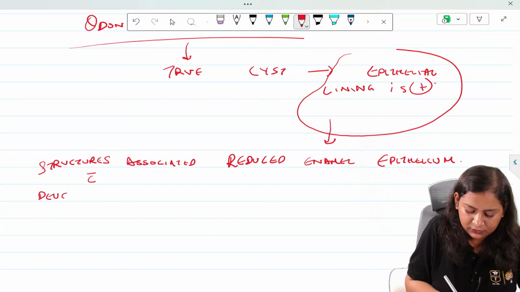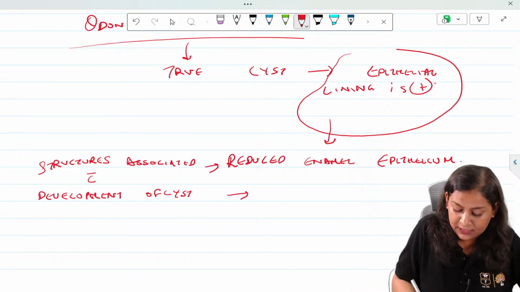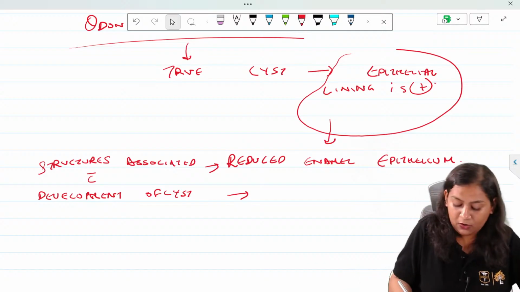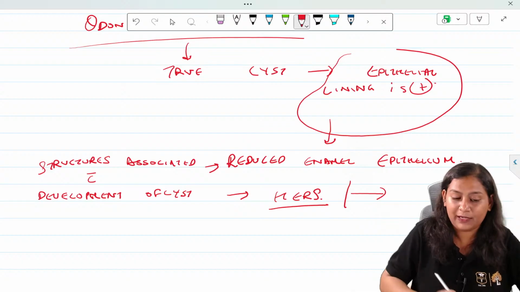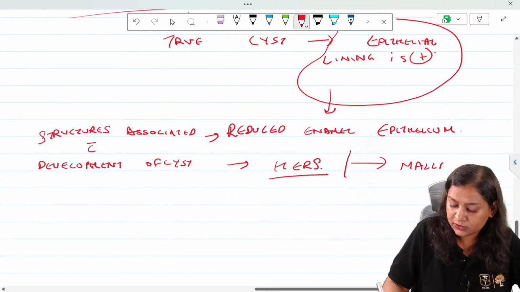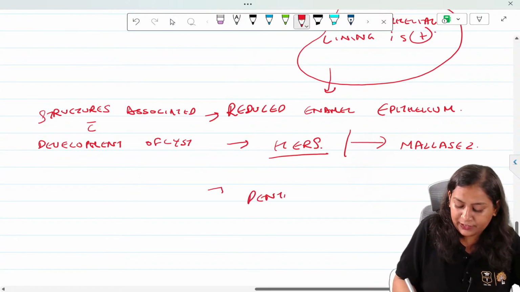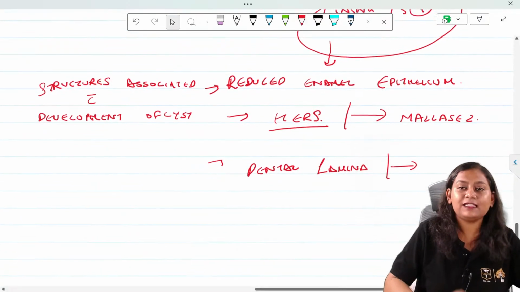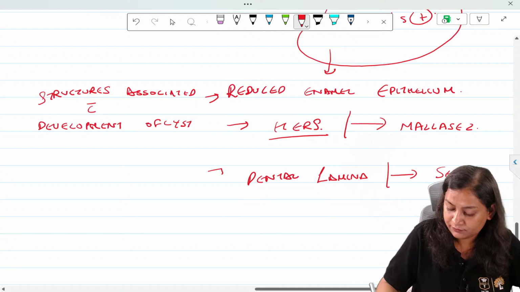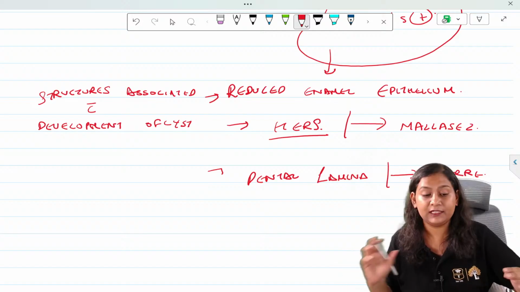So, I'll just write structures associated with development of cyst. Okay, so we have reduced enamel epithelium, cell rest of Malassez or HERS. Remnants of HERS are called cell rest of Malassez. Okay, this is your DH, and we have dental lamina. So dental lamina remnants are called cell rest of Serres. Okay, so these three are the source of the epithelial lining.